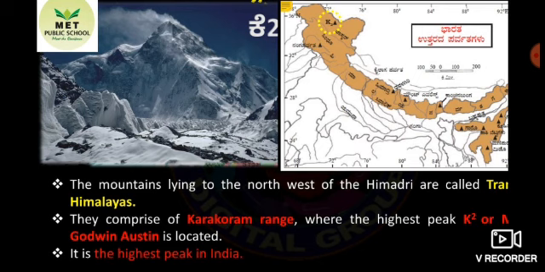They consist of the Karakoram range, where the highest peak K2 or Mount Godwin Austen is located. K2 is also called Mount Godwin Austen. That is in the Karakoram range. It is the highest peak in India. Suppose they ask which is the highest peak in India, that is K2 or Mount Godwin Austen. Which is the highest peak in the world? That is Mount Everest.